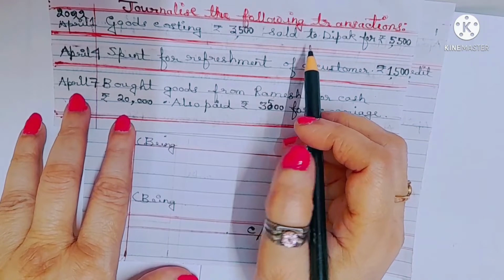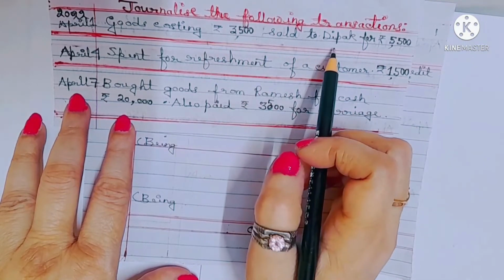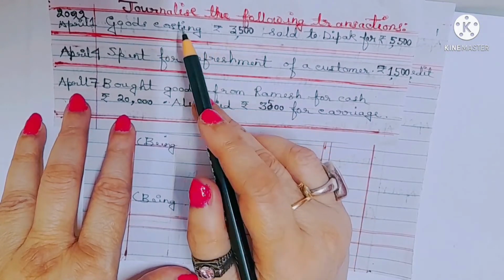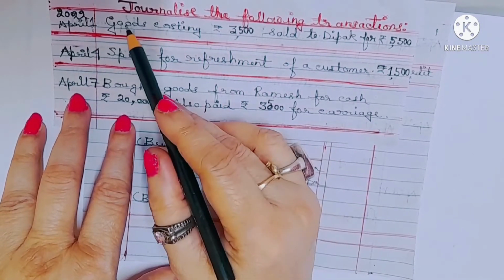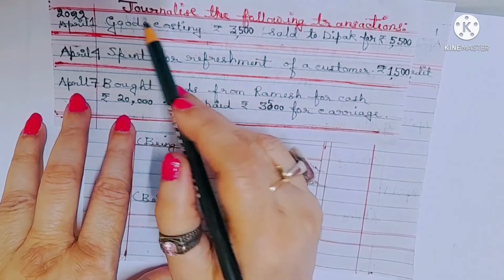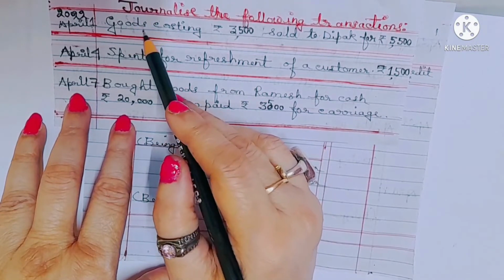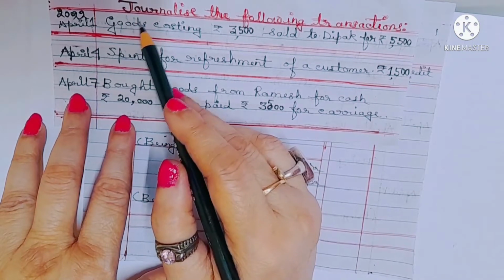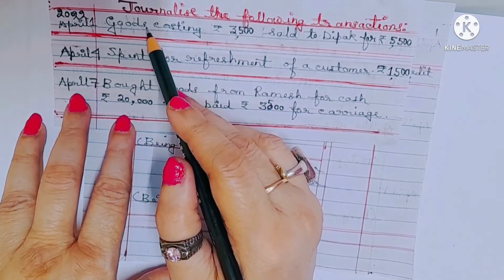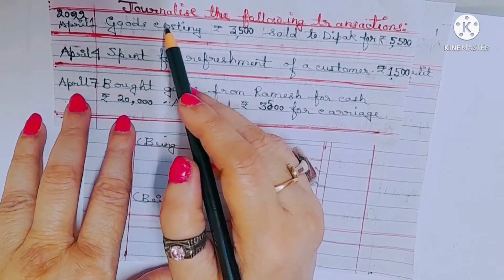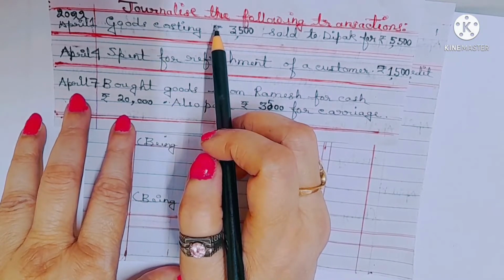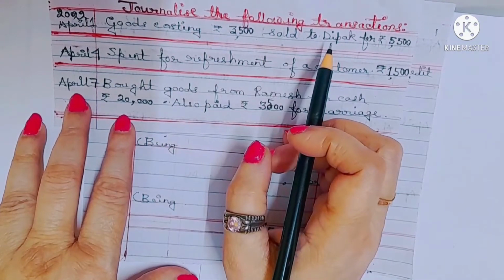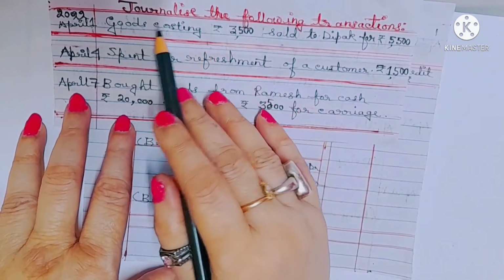So what are the two accounts? One will be Deepak account and another will be sales account. Why? Goods sold. I told you many a times goods are purchased for resale. So goods won't appear in the journal. Instead of goods, when goods are purchased, we'll write purchases account. When goods are sold, we'll write sales account. Do you remember? Okay, so here, what are the two accounts? One is Deepak account, another one is sales account.